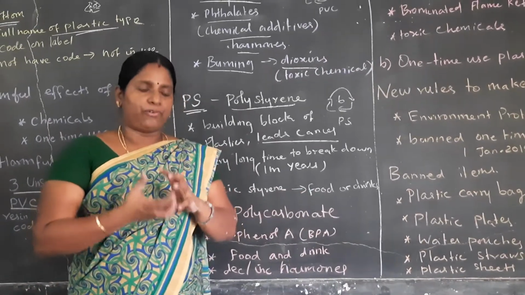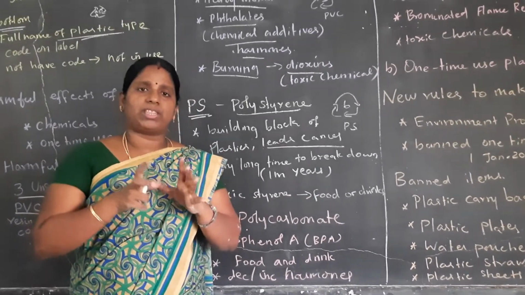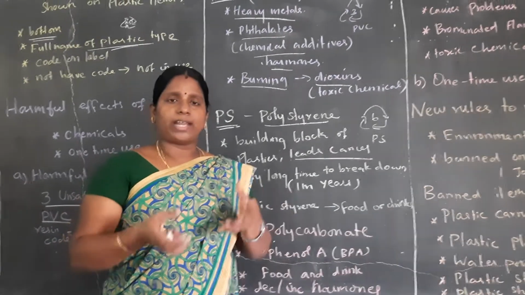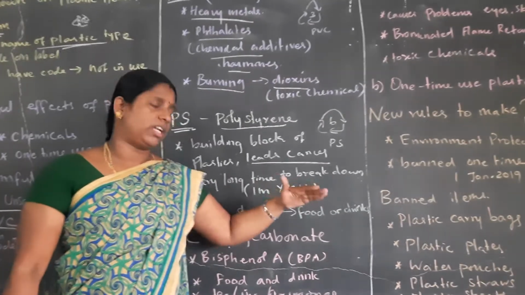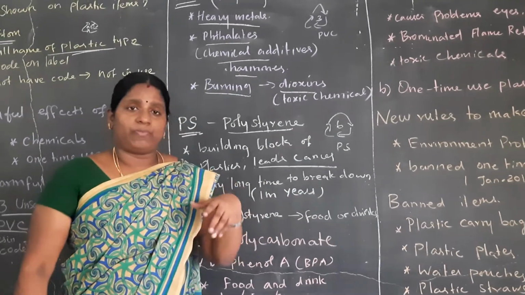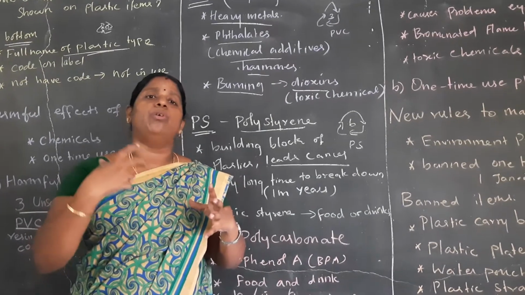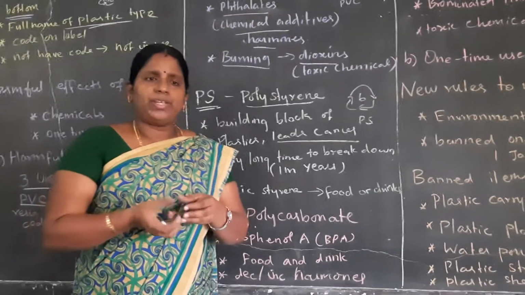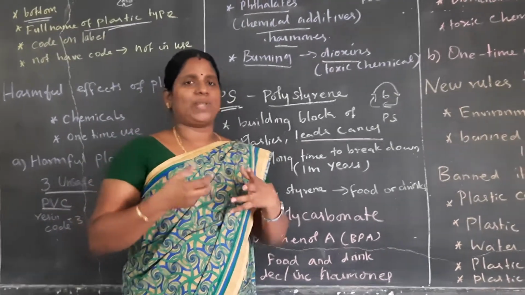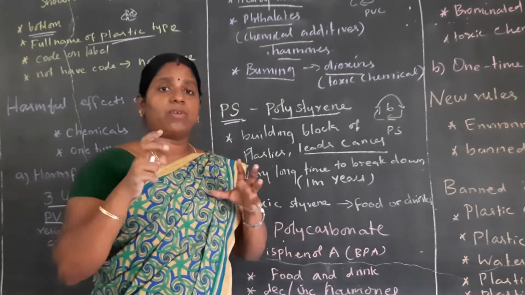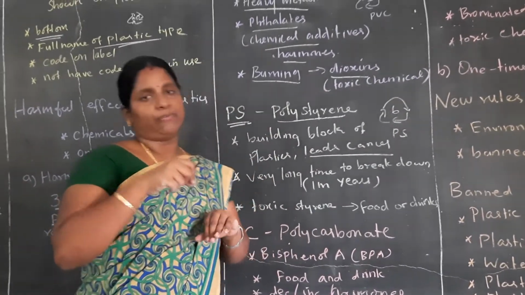Most food products are covered with plastic covers, boxes, everything. If you look at hot items, cold items, everything is covered in plastic. So we don't know what is present or what chemicals were added to produce that plastic. If the food product is very spicy and tasty, we eat it, so a lot of chemicals get added into the food and drinks.